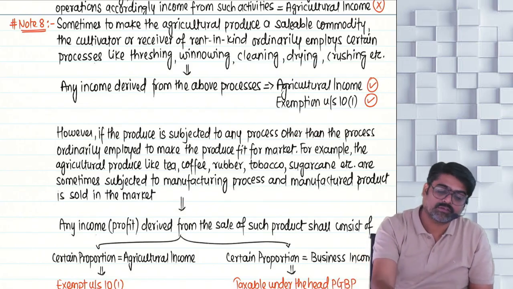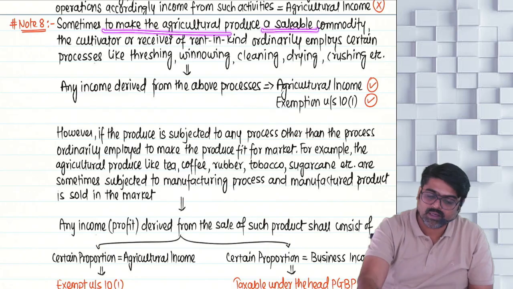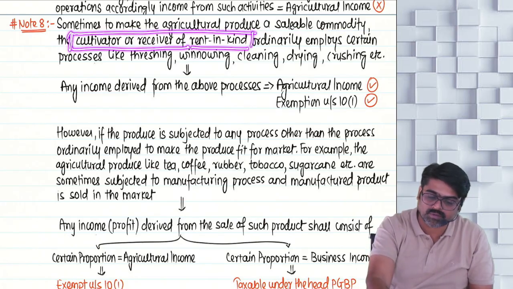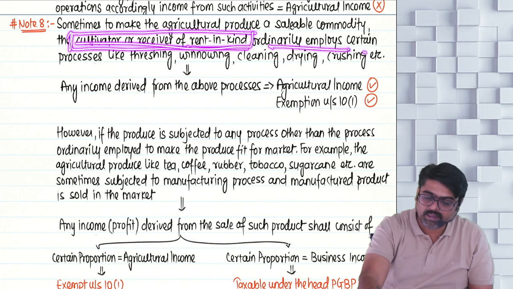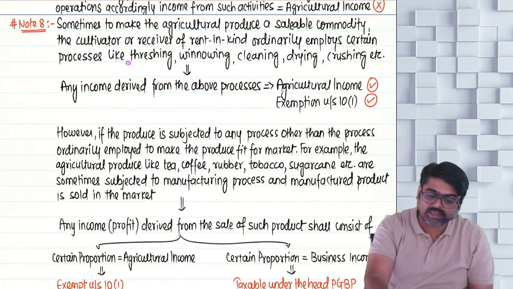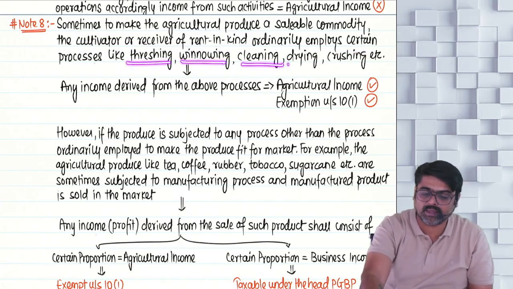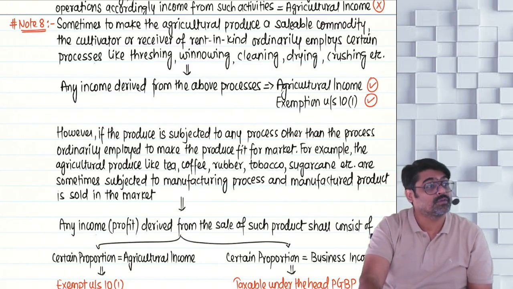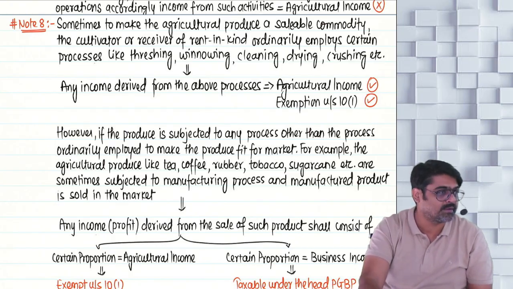So what is given? Sometimes to make the agriculture produce a saleable commodity, the cultivator or receiver of rent in kind ordinarily employs certain processes like harvesting, threshing, winnowing, cleaning, drying, crushing, etc. All these processes are ordinarily required to make your farm produce fit to be taken to market, to make your farm produce a saleable commodity.